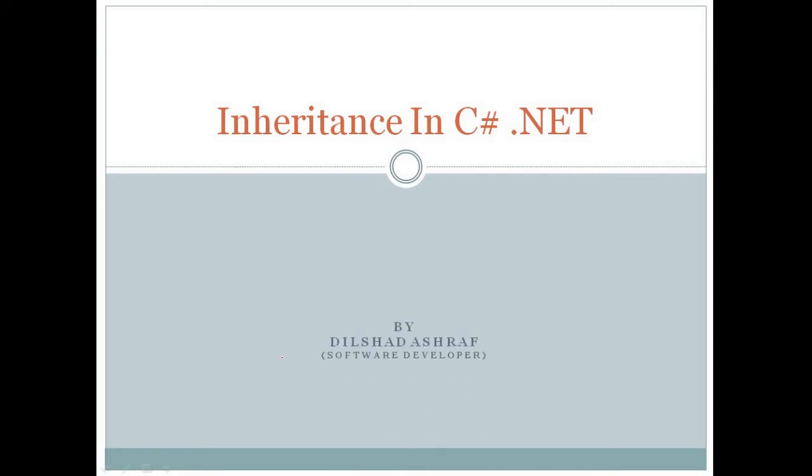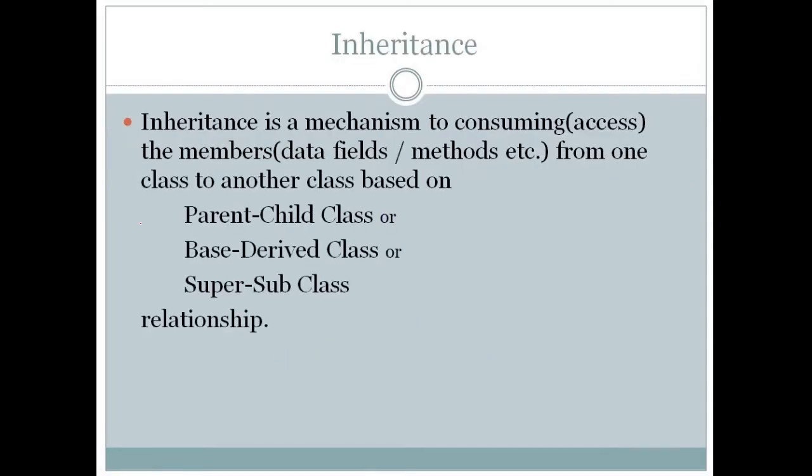So, what is inheritance? Inheritance is a mechanism to access members from one class to another class based on a parent or child class relationship. Inheritance is a mechanism for consuming the members from one class in another class based on a parent-child class relationship, or you can say based on base class and derived class, or based on super and subclass.